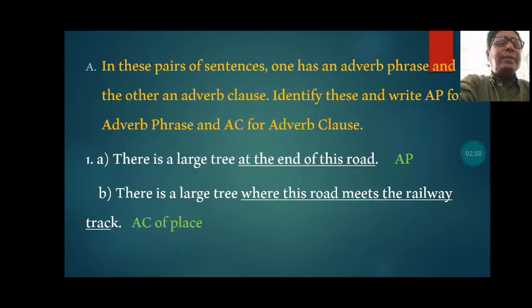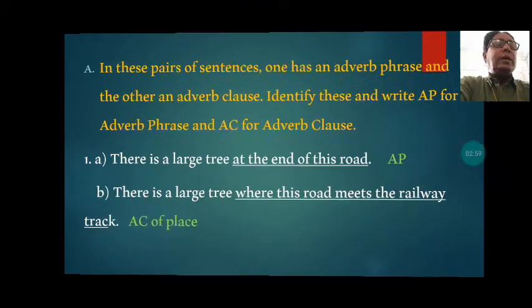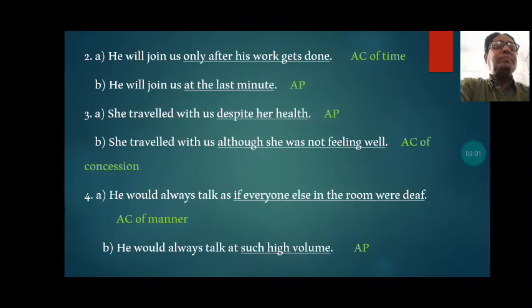So we can clearly tell it is an adverb clause of place. First we have written AC, meaning adverb clause, and then we have written adverb clause of place. So the underlined part in this sentence, where this road meets the railway track, is an adverb clause of place. Let us now proceed to the next part, and that is the second question.